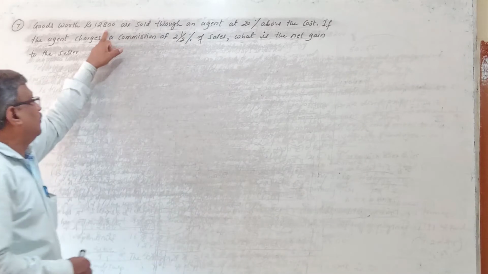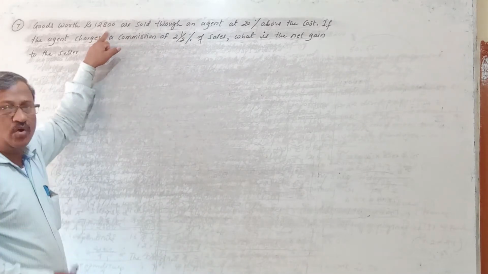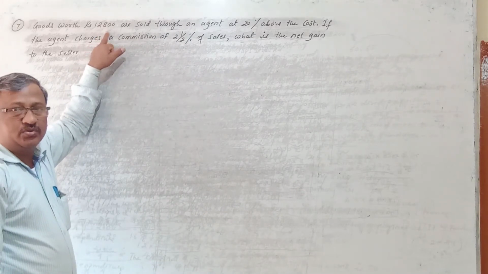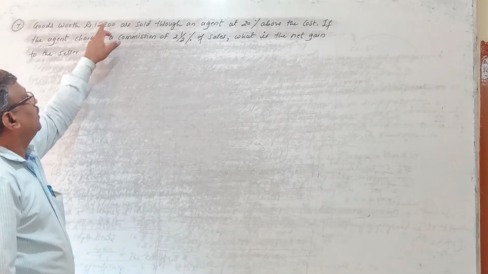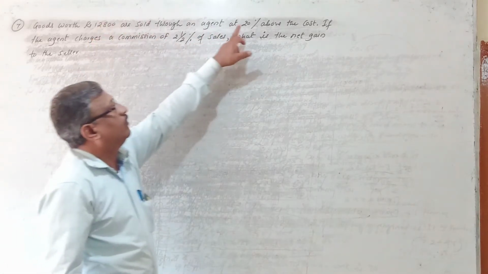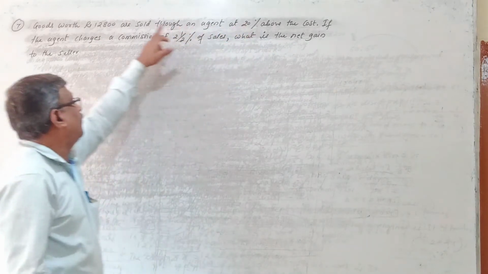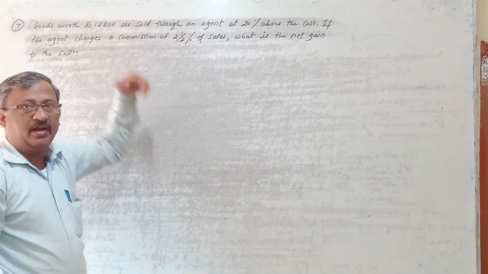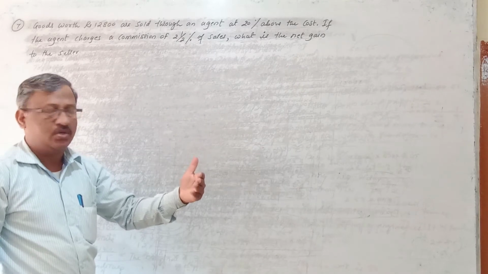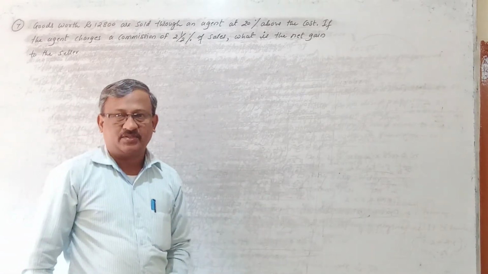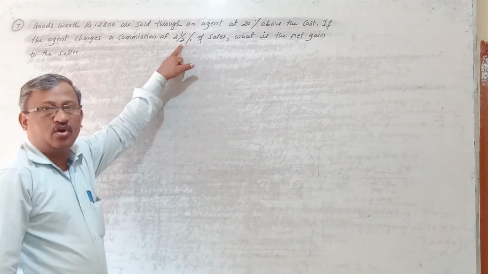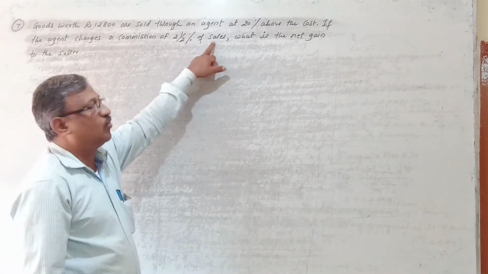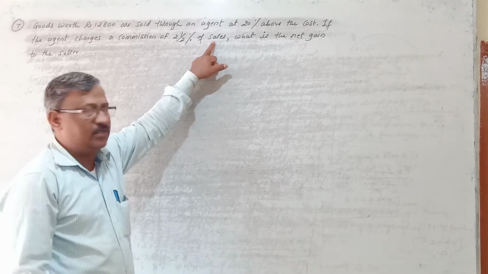So whatever they have given, 12,800, this is the actual price of the goods, called the cost price. What the agent does is calculate 20% profit on this 12,800 and add that profit to the cost. So you get the selling price of the goods. He sells the goods at that price, and on that he will take the commission, 2.5% on sales. Commission is always paid on the sales.